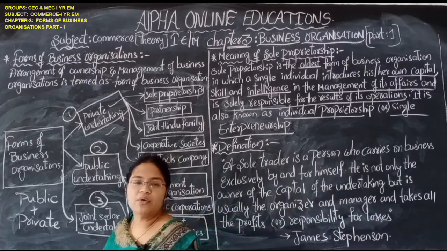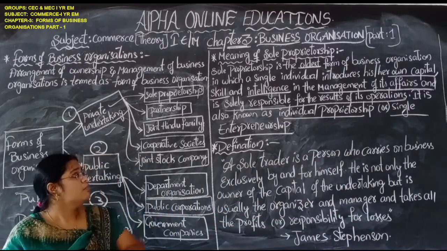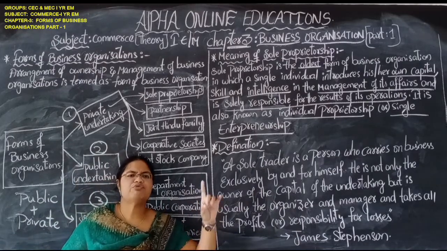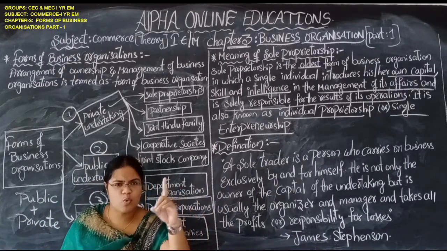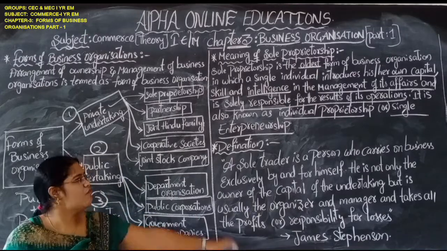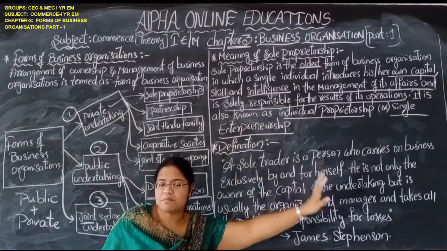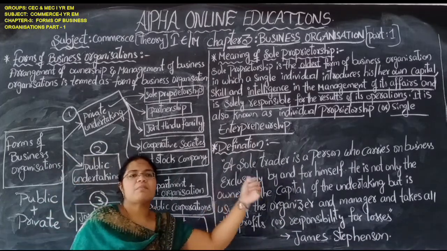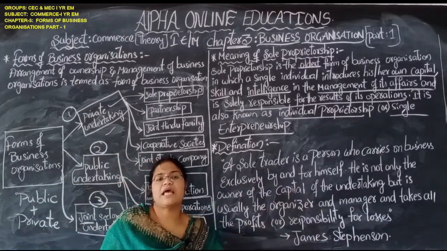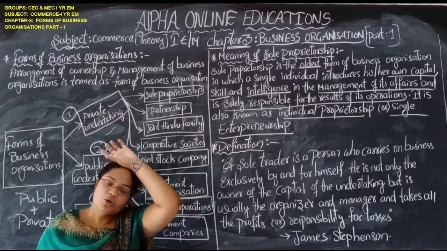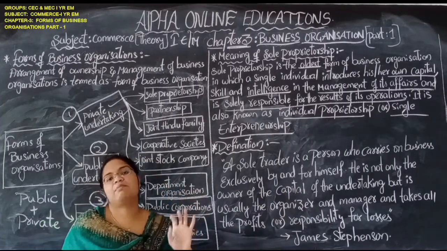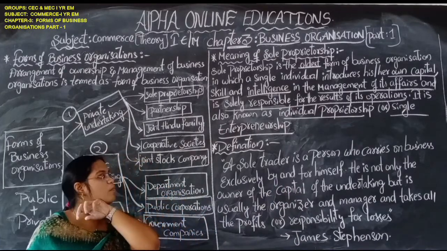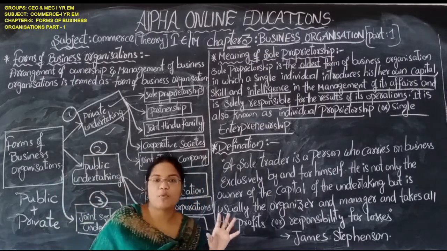Sole entrepreneurship. Single means one, individual means one, sole means one. It is a one man show. Only one man is responsible for bringing capital, managing the business, and whatever the profit or loss is, he only has to bear it. No one will come and no one will help him. That is the sole proprietor. That's the meaning of sole proprietorship.